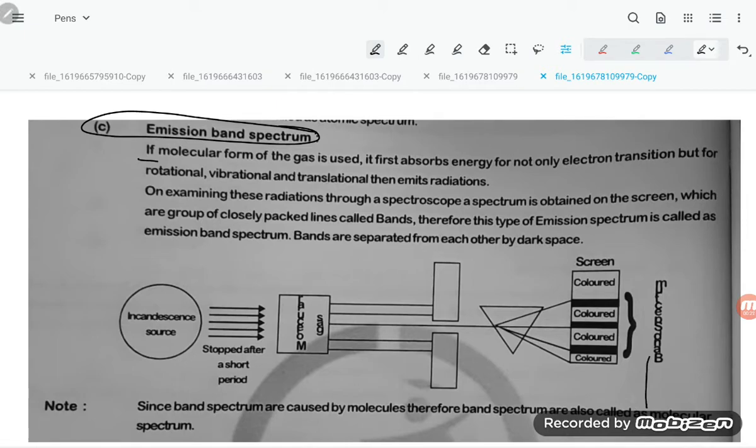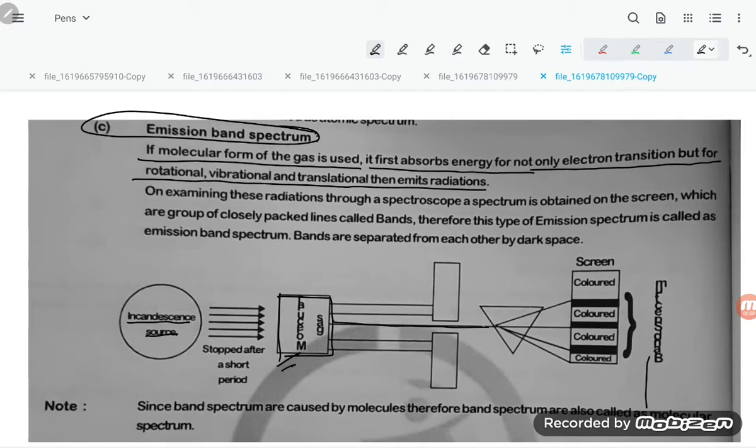Let us see. If a molecular form of gas is used, it first absorbs energy not only for electron transition but also for rotational and vibrational transitions, then emits the radiation. Here is the source of light, and here the gas is filled in the box, students. This gas absorbs the energy. After absorbing the energy, this gas radiates the energy also.